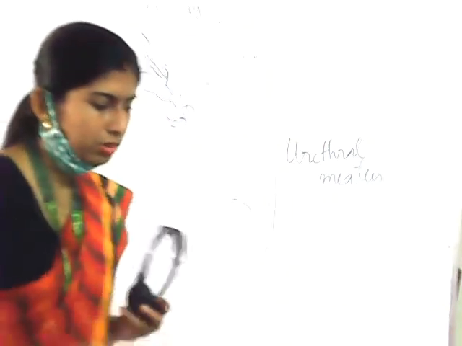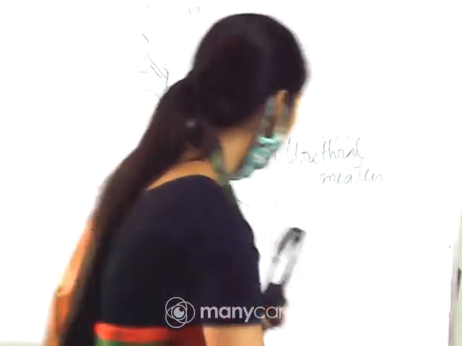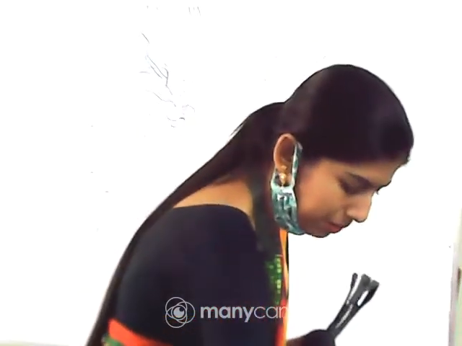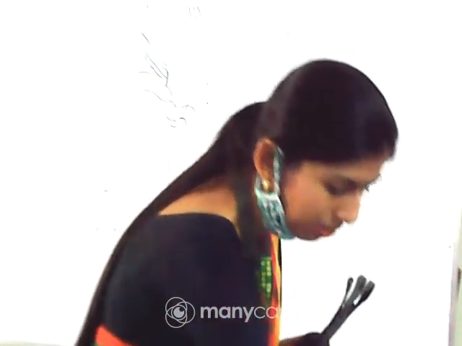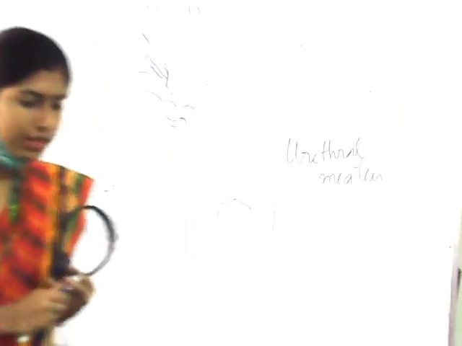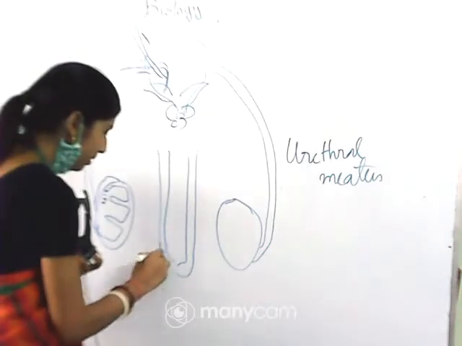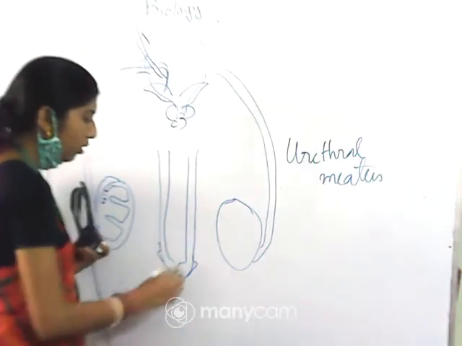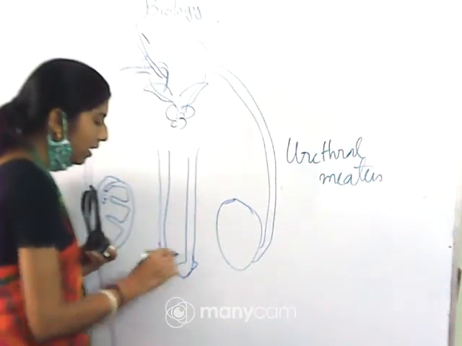Okay, now you will be able to find that at the end part of the penis, there is a structure which is considered as glans penis. A fold of skin will be there around the penis.